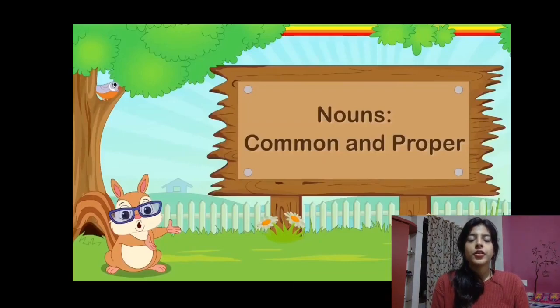Hello students. Today we are going to study about nouns, which is the third chapter of your Collins English workbook. So I think by now you know what nouns are. Nouns are the words which are used to identify classes of names of animals, places, and things, which are common nouns. There are two main types of nouns, which are common nouns and proper nouns. But there are also a lot of different types of nouns. So let's see the types of nouns.